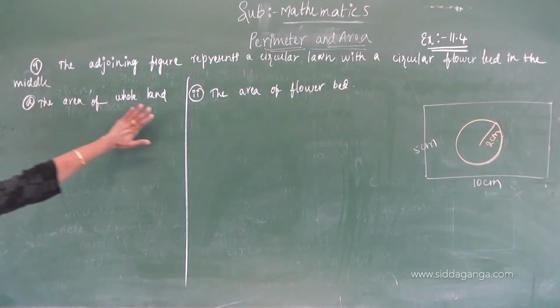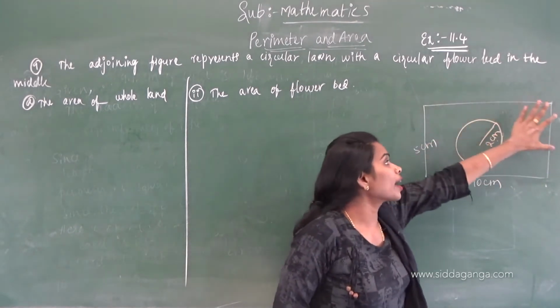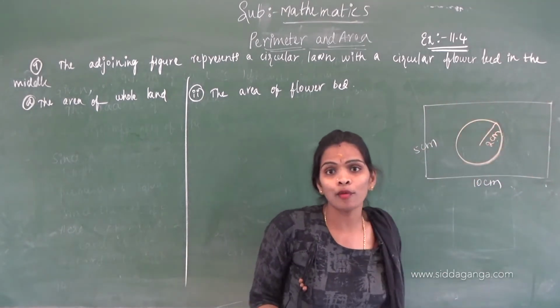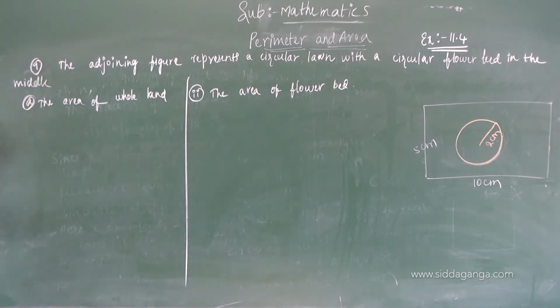The area of the whole land means the area of the whole rectangular lawn we have to find. We know the length and breadth of the rectangular lawn, so we can find the area, correct?